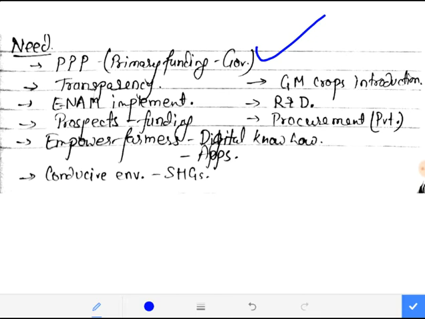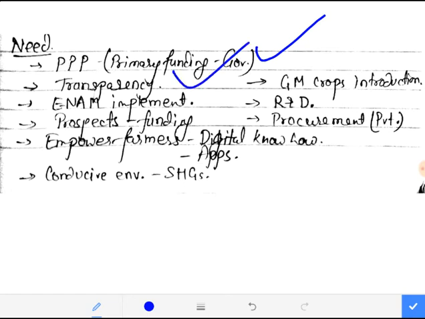And for that, the government must hold conferences to make the private partners aware of what they can do for our India.